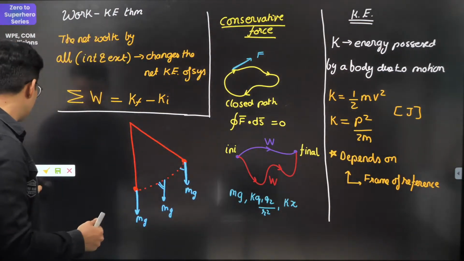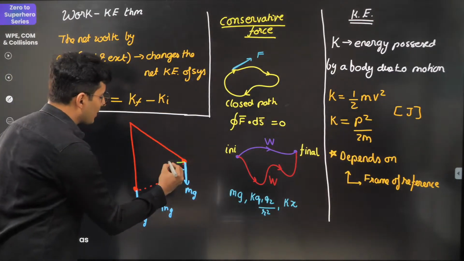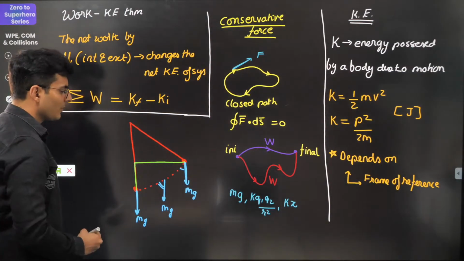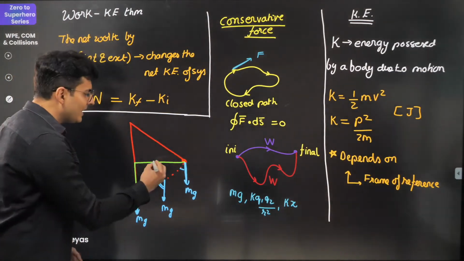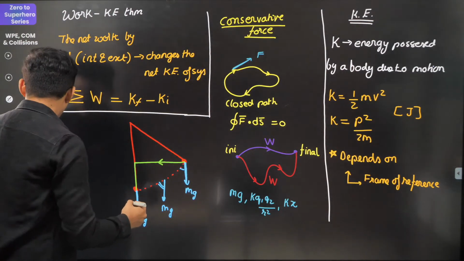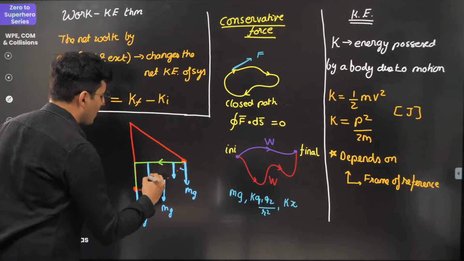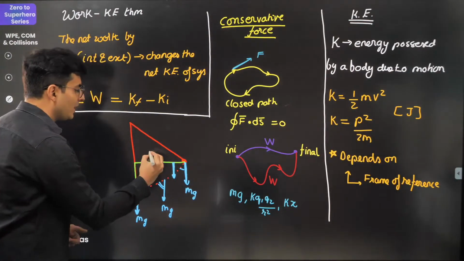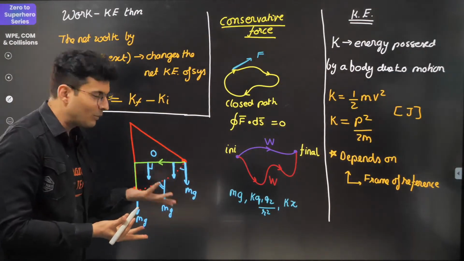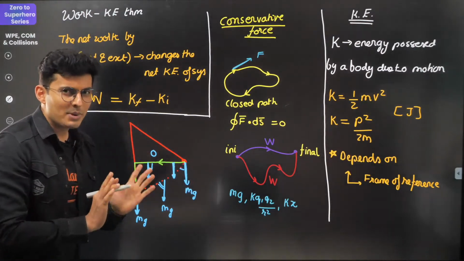So how about this? What if I go from here to here and then go from here to here? Now that becomes very easy, because in this path I know that gravity is always going to act perpendicular to the displacement, so it will do zero work from here to here. Makes sense?